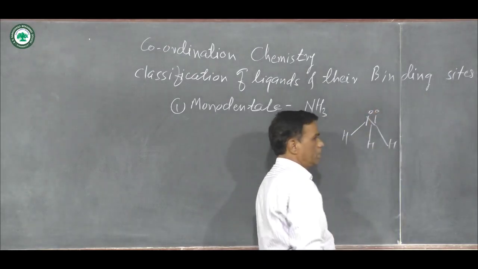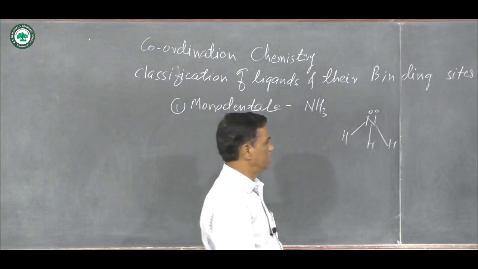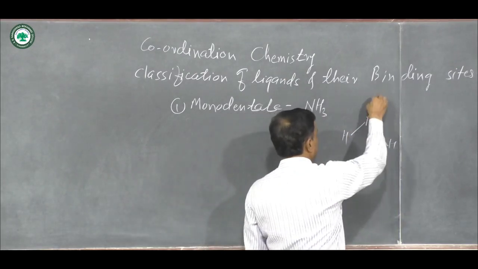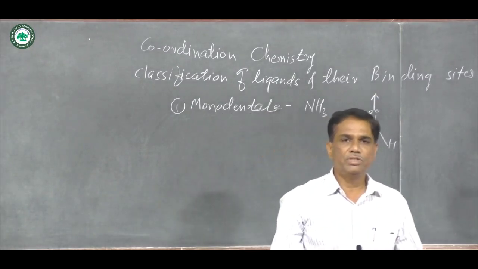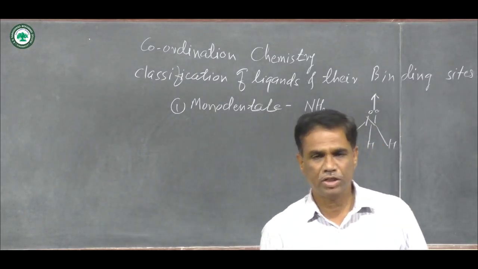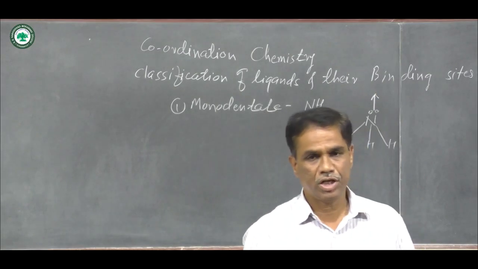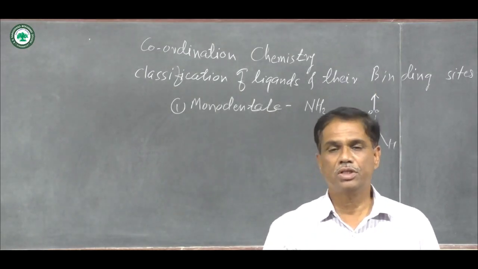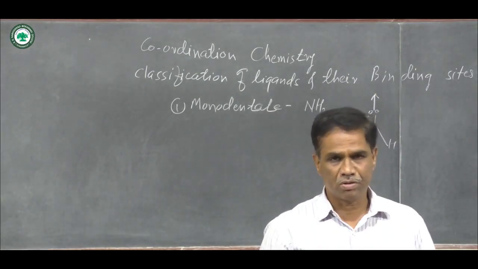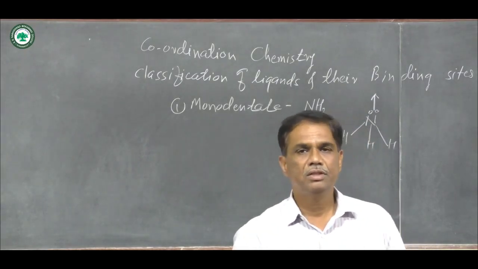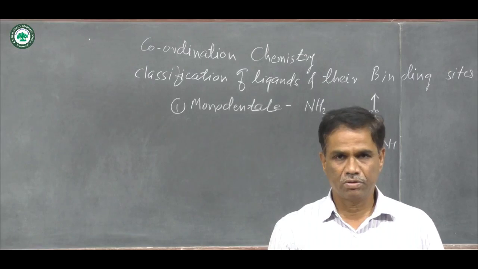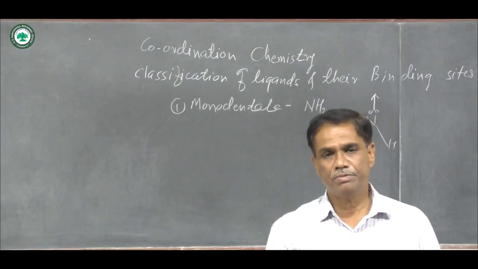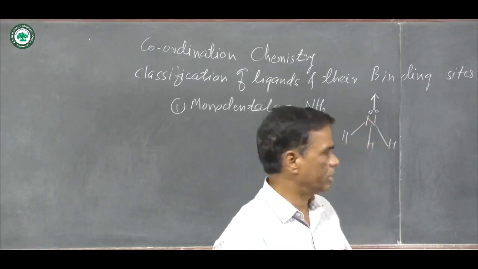One lone pair of electrons is present on nitrogen, and from this there is a donation of the lone pair to the metal, meaning the binding site for the NH3 ligand is nitrogen, because on nitrogen there is a lone pair of electrons. And what is meant by ligand? Ligand is a Lewis base that donates a lone pair of electrons.